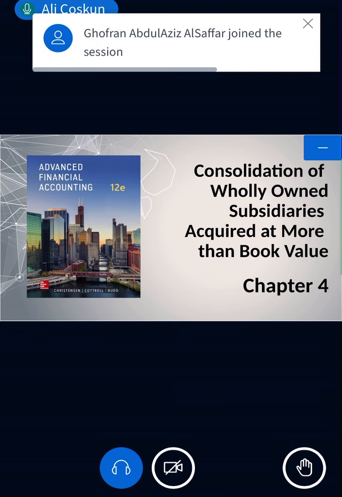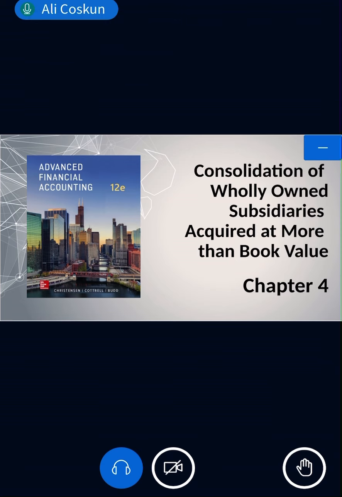But the issue is here today. We will also talk about it. Don't worry, I will explain it once more. After this, in chapters 4 and 5, we have a lot of examples, so you should know it. If a parent company acquires a subsidiary, in chapter 4 we assume 100%. In chapter 5 we will combine this differential and non-controlling interest together. But today, we will talk about consolidation of 100% owned subsidiaries only.